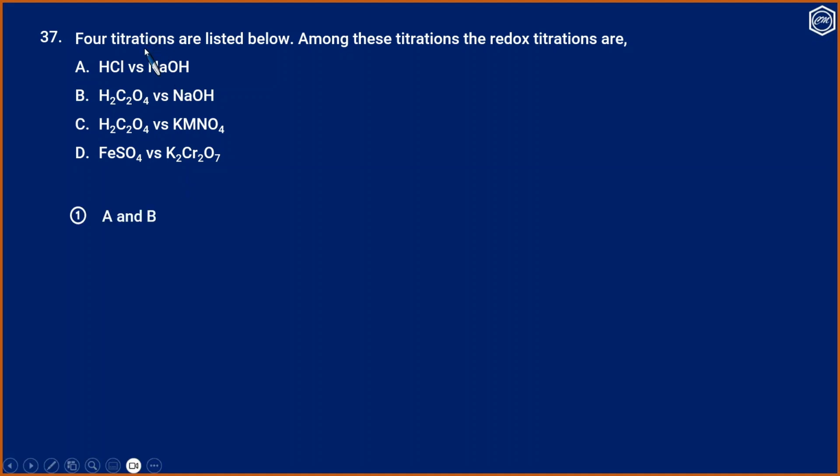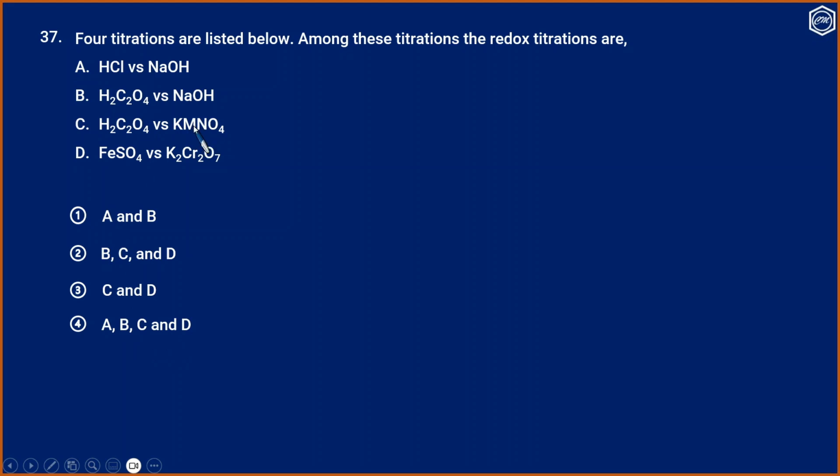Question number 37. Four titrations are listed below. Among these titrations, the redox titration is or are: A, HCl versus NaOH; B, oxalic acid versus NaOH; C, oxalic acid versus KMnO4; D, ferrous sulfate versus potassium dichromate. Option 1, A and B. Option 2, B, C and D. Option 3, C and D. And option 4, A, B, C and D.